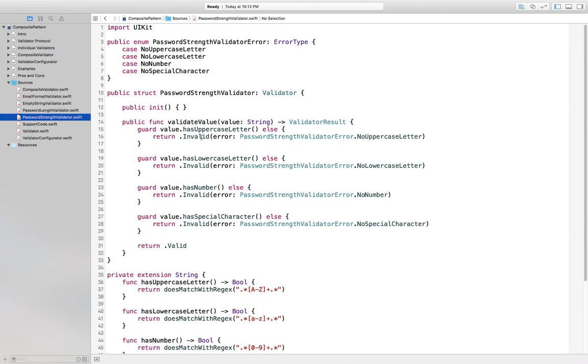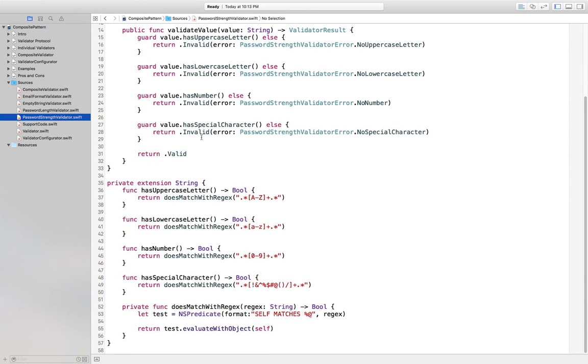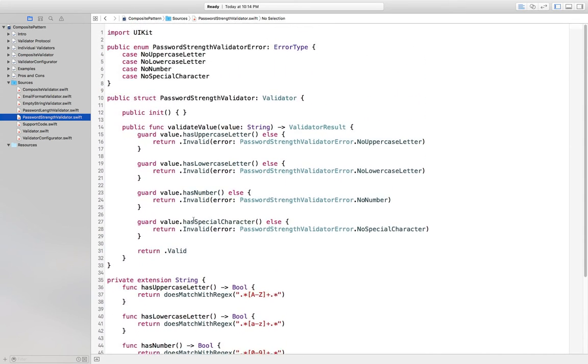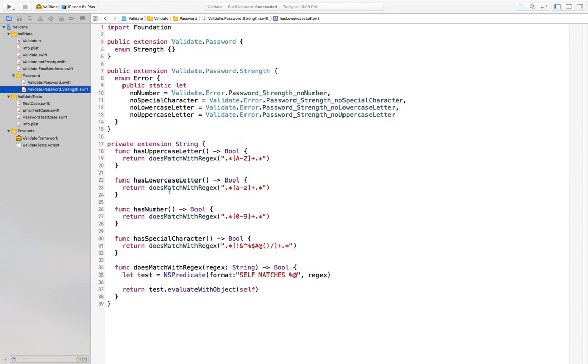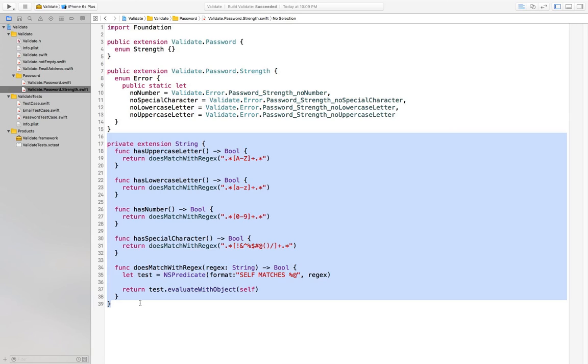Validating password strength is more complex to a degree. Scott made some extensions on string, which he'll use to validate password strength. He'll have 4 different types of errors that can be thrown. And then based on which one of those extensions is not satisfied, he'll throw a corresponding error. So I'll just keep those extensions directly, didn't change those at all.